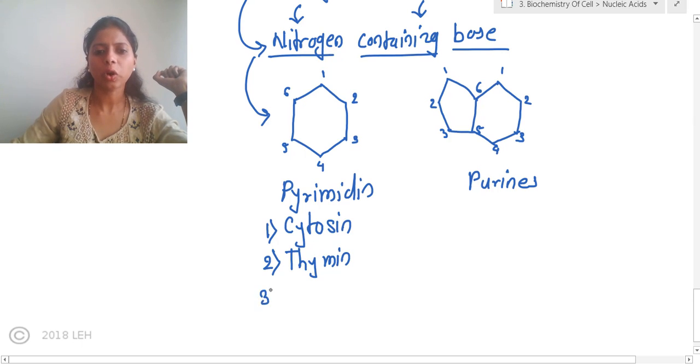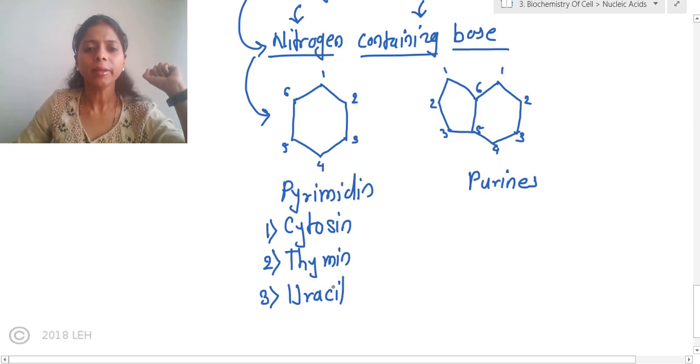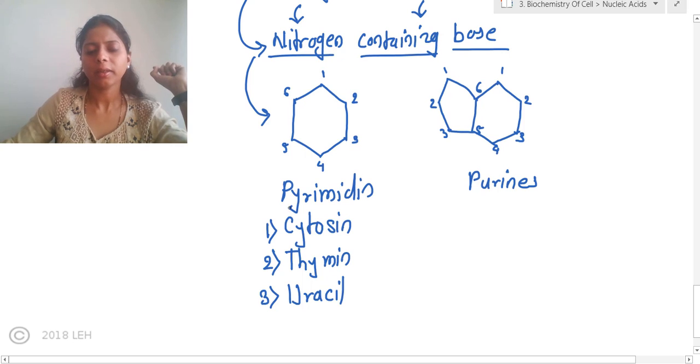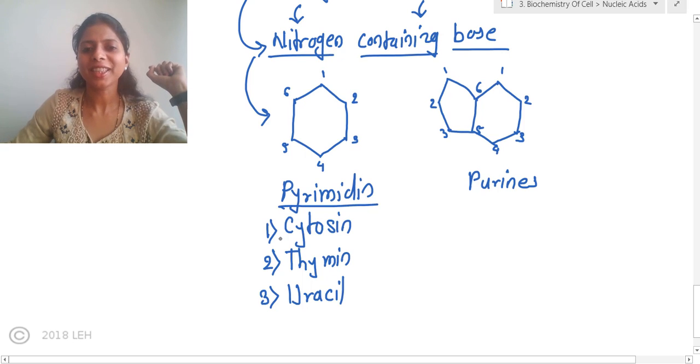And the third one is called uracil. See, there are 3 different pyrimidines present in the nucleotide: cytosine, thymine and uracil. And there are only 2 different types of purines. One is called adenine and the second one is called guanine.